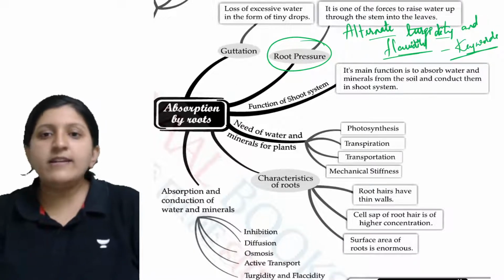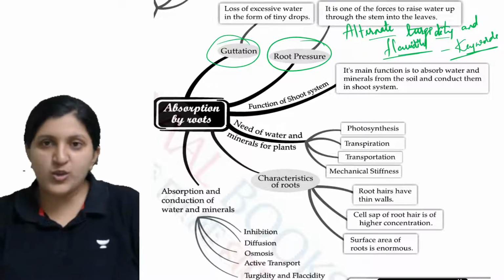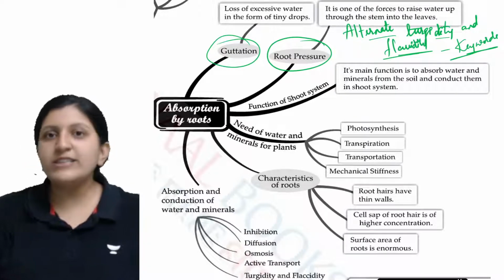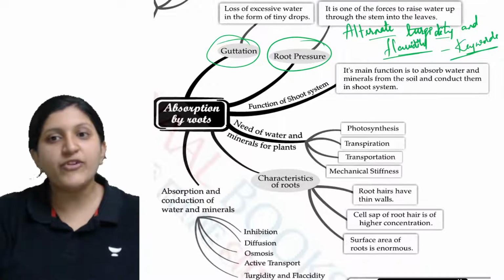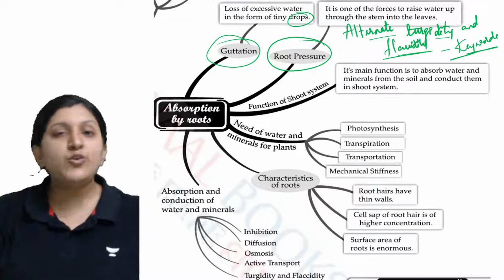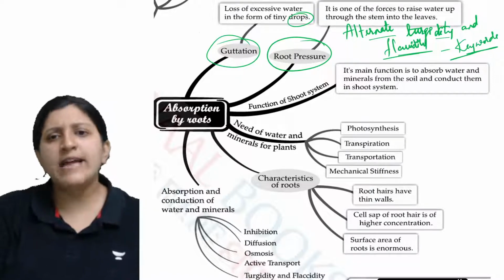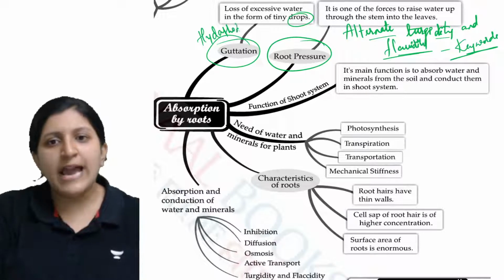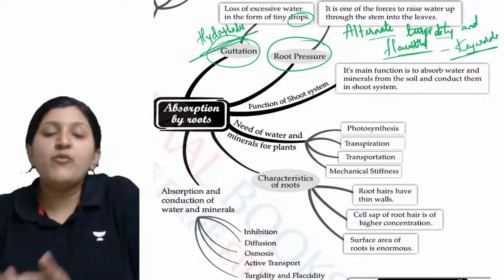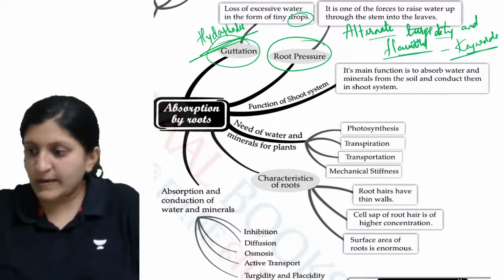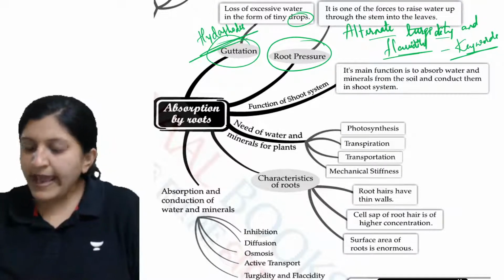Other than that, what exactly is guttation? You can see there is a water loss, not in the form of vapor but in the form of droplets. That is mainly through the margins of the leaves, through structures called hydathodes, through which the water loss is done in the form of droplets, and that is guttation. All right, any doubt?